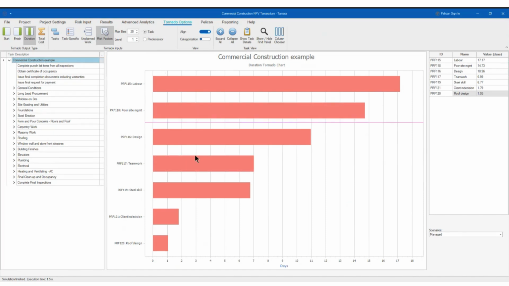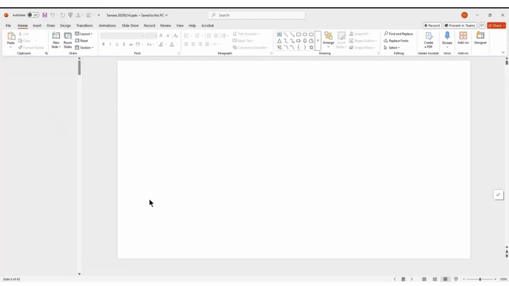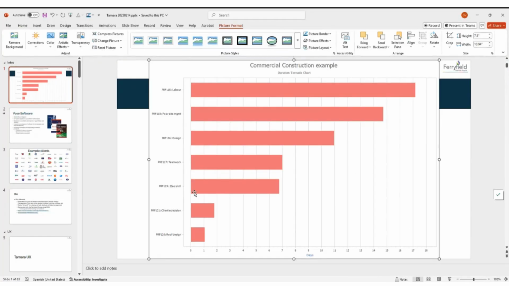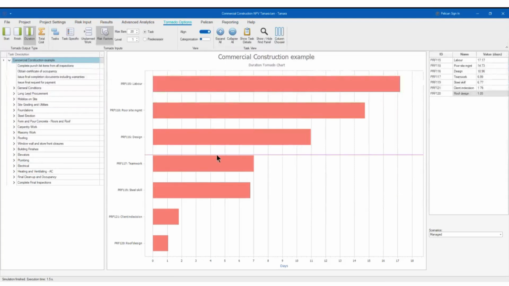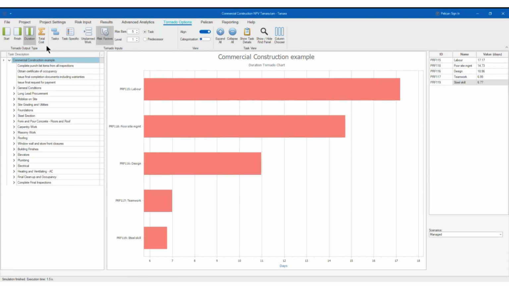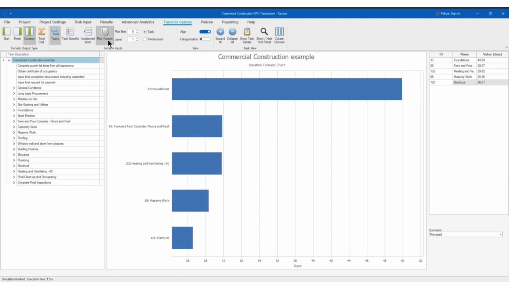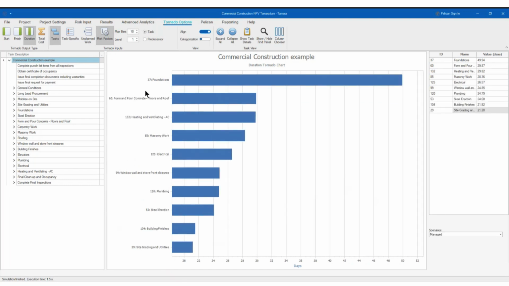You can always copy the chart to the clipboard, right? Move it here, copy that. The resolution is really good, so you don't have to worry about that, right? How many bars do you want? Top 5, you can use the top 5, and you can come here or make it, I don't know, 10, etc., right? So that makes it very, very simple to use, right?